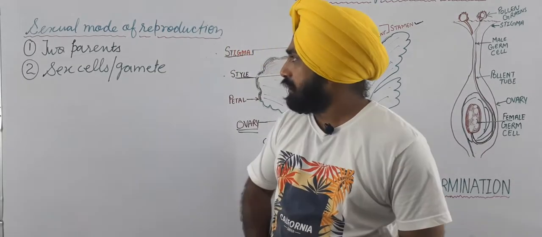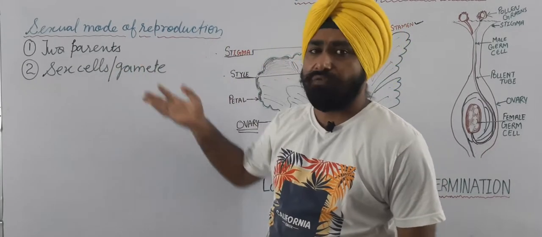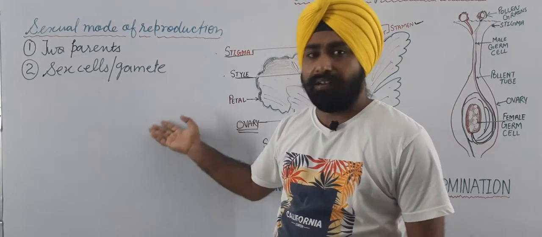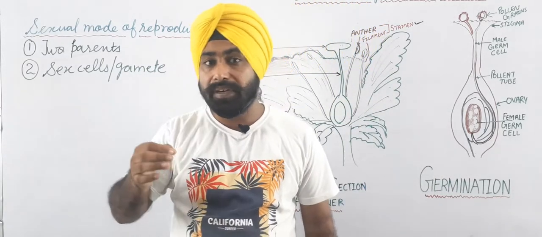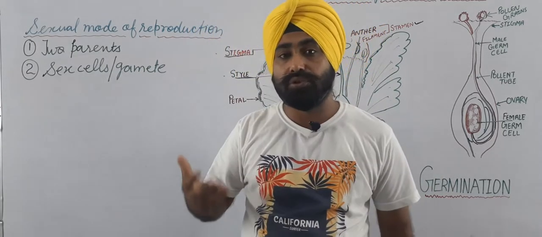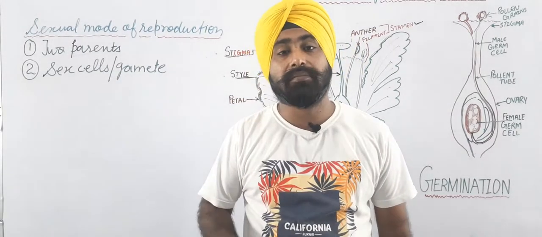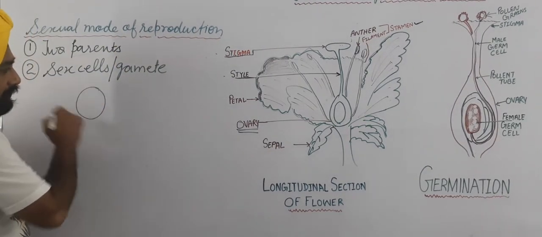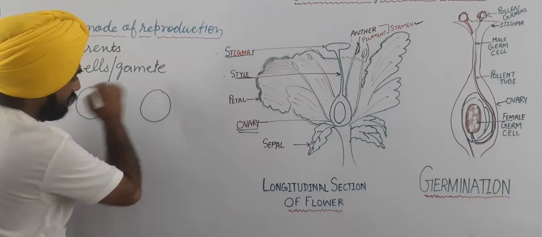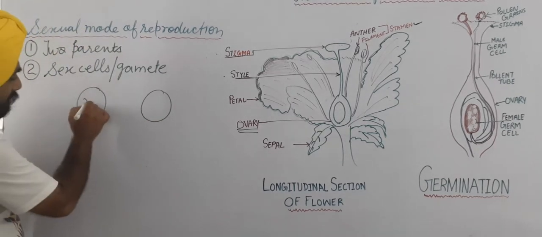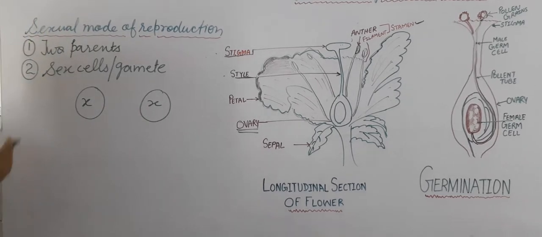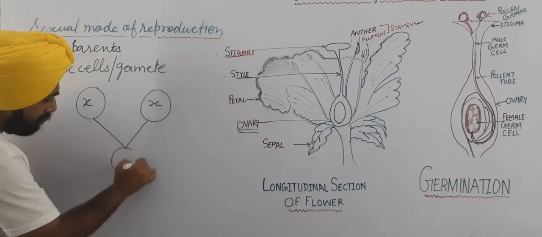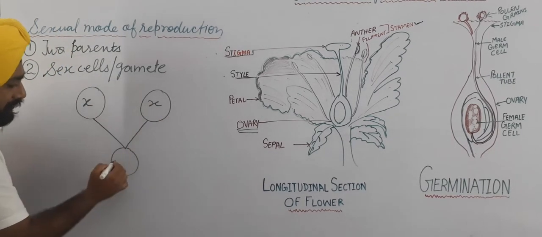So as I told, there are two parents or two different individuals participating, and when their sex cells combine to form a new organism, there is a good probability that the number of chromosomes present in the cells becomes twice, or increases. How? Let's say there is one individual's gamete and a second individual's gamete. Let's say each cell has X chromosomes, and when they join to form a new cell, X from the first and X from the second, it will become 2X.